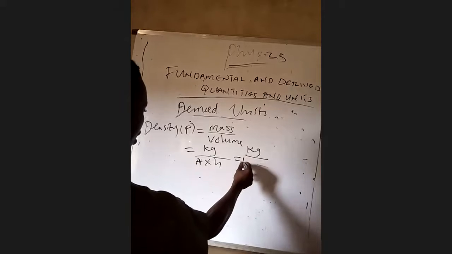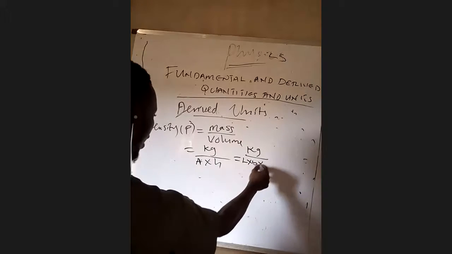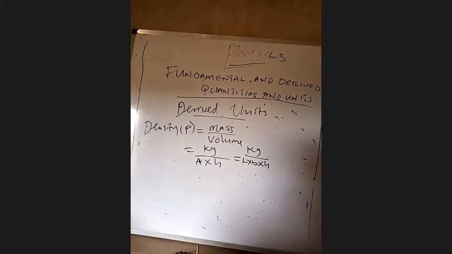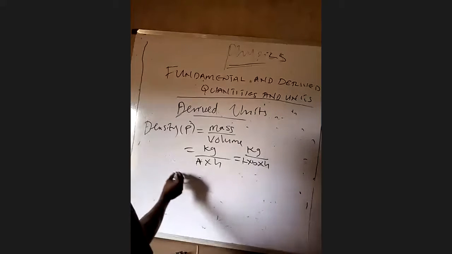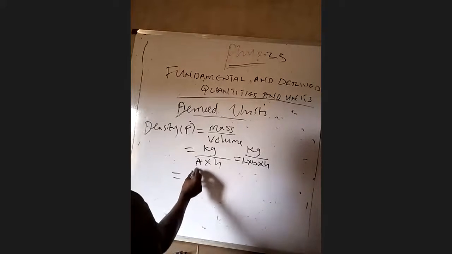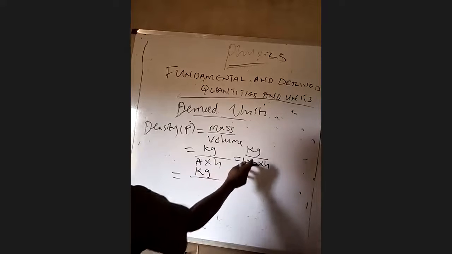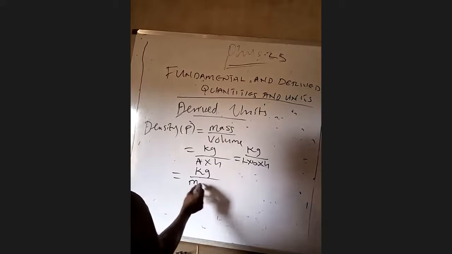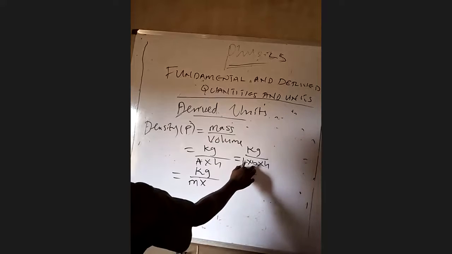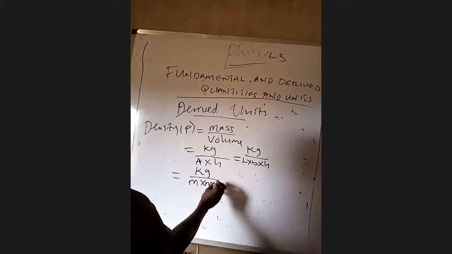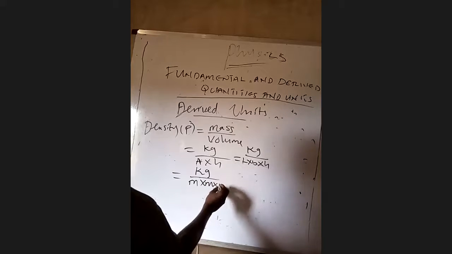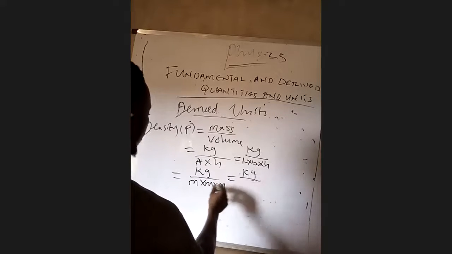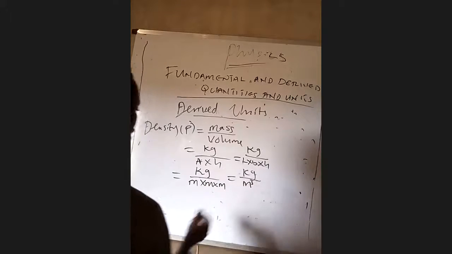The formula for calculating area is length times breadth. This is length and breadth for the area, and this is the height. So kilogram all over, the fundamental unit of length is meter, the fundamental unit of breadth is meter, and the fundamental unit of height is meter. This is equal to kilogram all over meter raised to power 3.